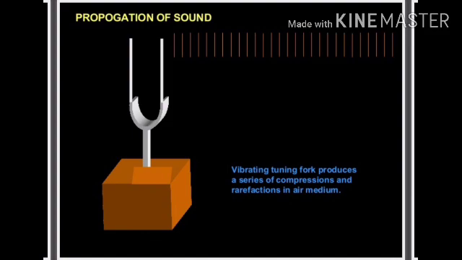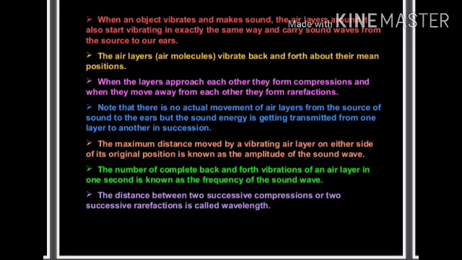Now, the second question is what are compressions and rarefactions. When a vibration is produced, it pushes and compresses the air in front, creating a region of high pressure. That is called compression. The compression starts to move away from the vibrating object. When the vibrating object moves backwards, it creates a region of low pressure. That is called a rarefaction. So compression is a region of high pressure and rarefaction is a region of low pressure.